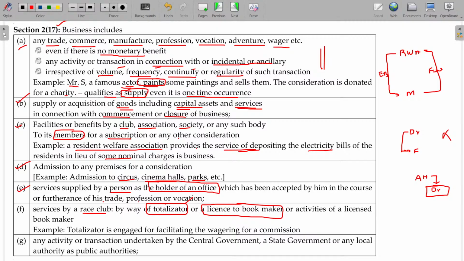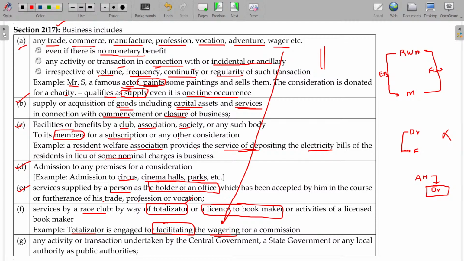That is called totalizator. Based on that only, the final prize money will be distributed. Totalizator is engaged for facilitating the wagering for a commission. Wagering is betting, gambling like. So wager is nothing but betting, gambling like. So if you are entering into betting and gambling like somebody else, and Mr.